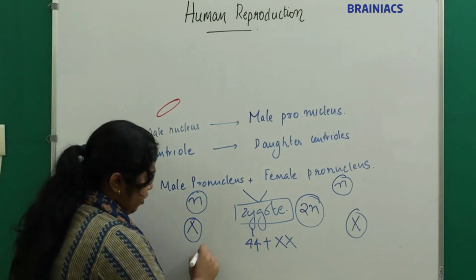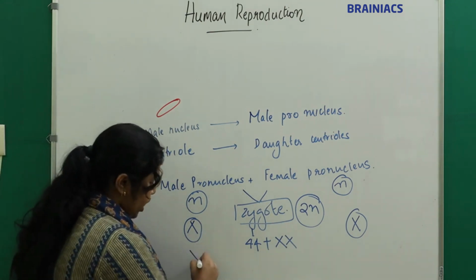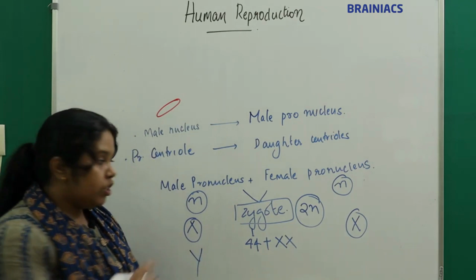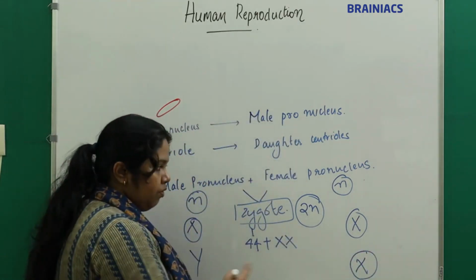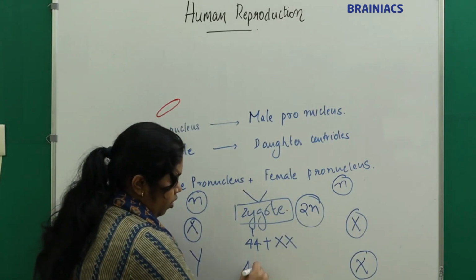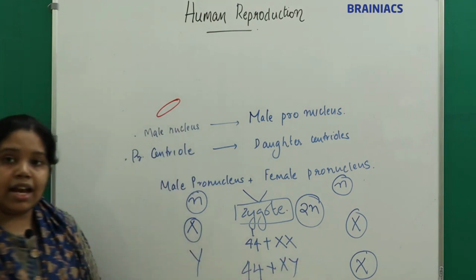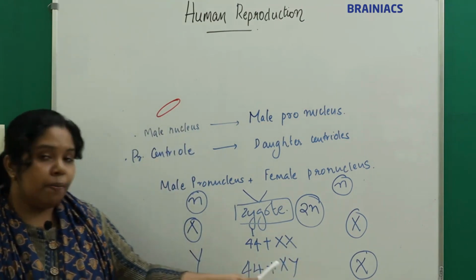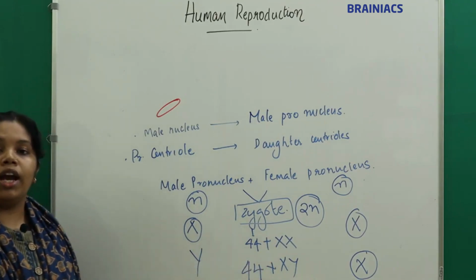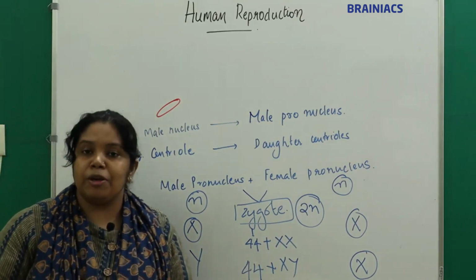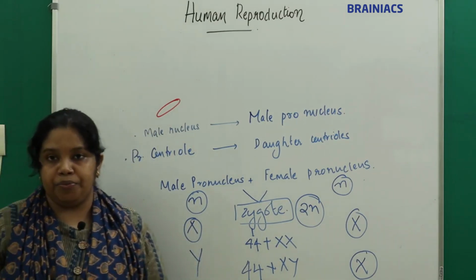But what happens if the sperm has a Y chromosome, which fuses with an ovum with an X chromosome? What will we get? We will get 44 plus XY. That is a male zygote. The male zygote will develop into a male baby and the female zygote will develop into a female baby, right?